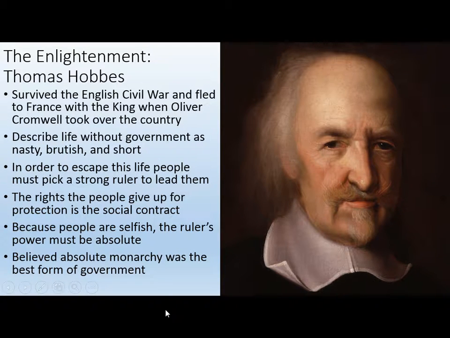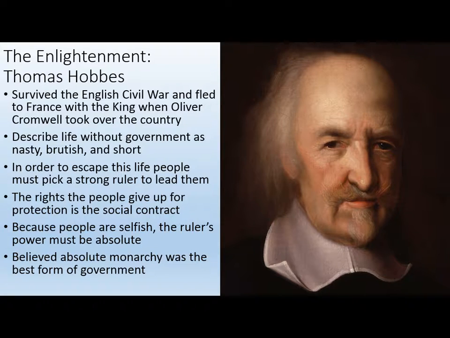Now let's talk about the Enlightenment. So this is my favorite Enlightenment philosopher, my third bromance of the class, Thomas Hobbes. So Thomas Hobbes was a guy living in England during the English Civil War. He actually flees to France along with the king's son when Oliver Cromwell took over the country. We've already learned about all this.